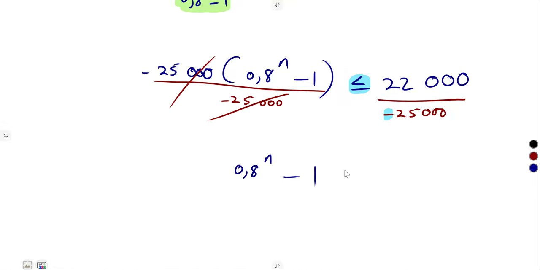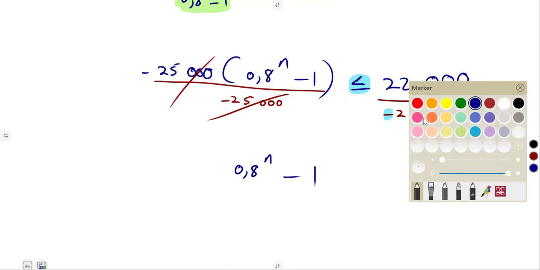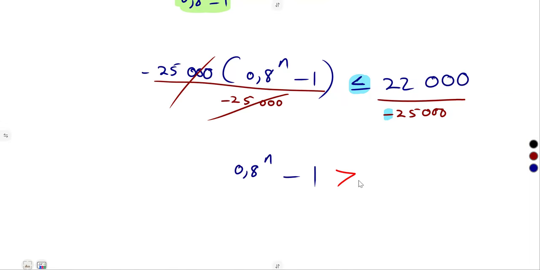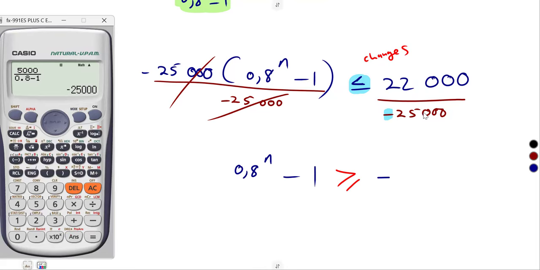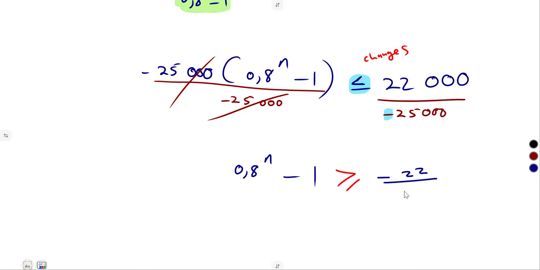So thus we are going to remain with 0.8 to the exponent of n minus 1 being less than or equal to, sorry for that. Remember, I'm saying this must reverse. Greater than or equal to, it changes. We divided by the negative, so that must change. So that is going to give us negative 22 over 25 there.